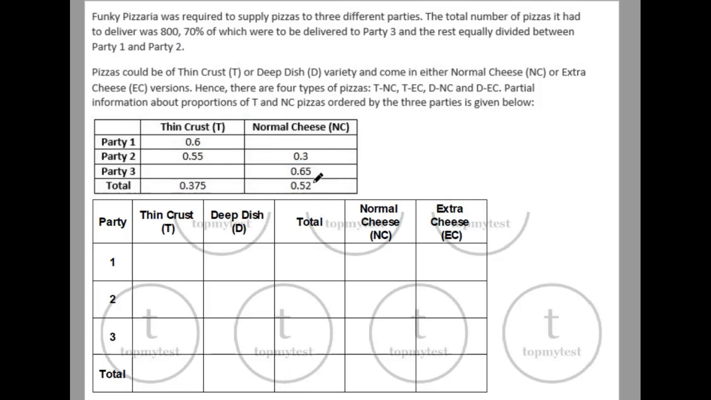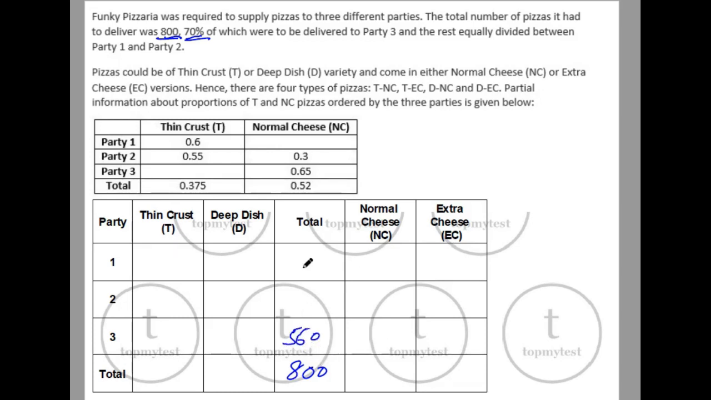Okay, so I have marked up all the cases. So I will take the total. Okay, this is the information which is given. So there are a total of 800 pizzas which are ordered. So this grand total would be 800. Now out of this, 70% were to be delivered to party 3. So 70% of 800. 70% of 100 will be 70. 70% of 800 will be 8 into 70. So this should be 560.